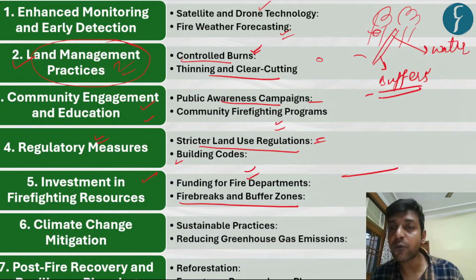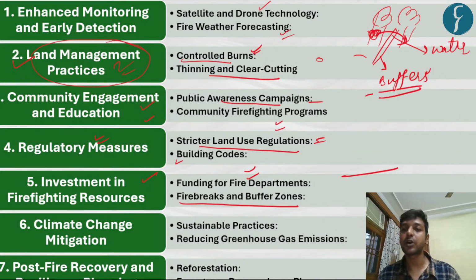So suppose there is a wildfire in this area, it cannot be transferred to these areas because of this buffer zone, or because we have cleared that strip of vegetation. So there is no fuel as such for the wildfire to encroach that area, right? And similarly, we can also go for water holes so that they can act as a barrier, so that we are able to contain the spread of these wildfires.